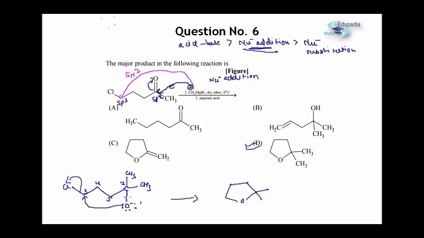Secondly, after formation of RO minus, which is a very strong nucleophile, as a general rule, you can keep in mind that whenever there is a competition between intramolecular or intermolecular reactions, intramolecular reactions always tend to dominate because of a much faster rate. So obviously this reaction will happen much easier, and D will be my correct answer.